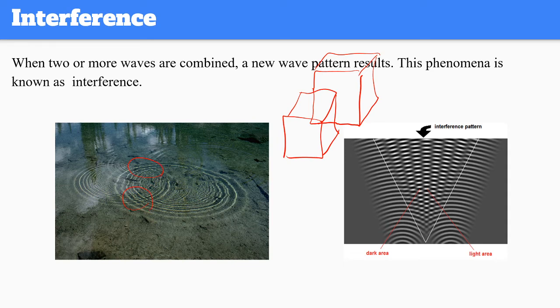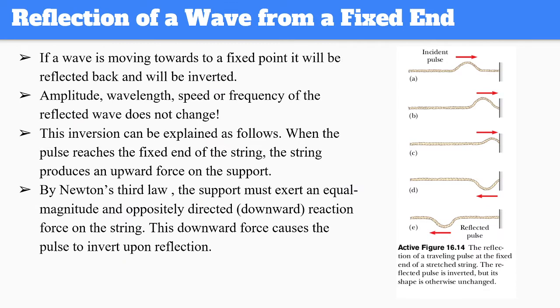So here, which wave is here? Once you ask that question, you can't really answer it because both of them are in the same location. So they are still there, and when you have two different waves or more sharing the same spot, that's basically known as interference. All right, so to be able to know the rules of interference, we need to look at two things. One of them is going to be the reflection of a wave from a fixed end.